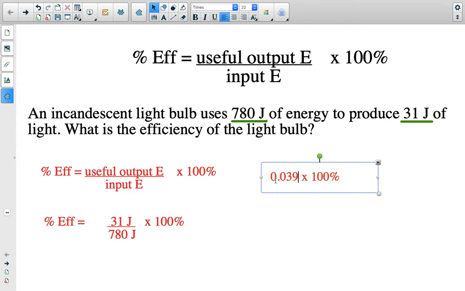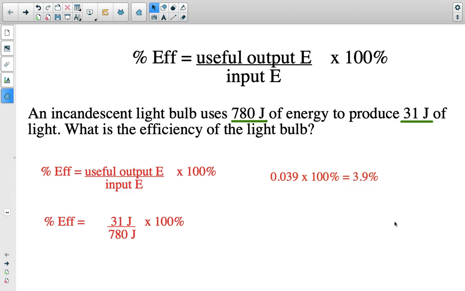I'm just going to round it there, and then I'm going to times that by 100. When I times that by 100, I'm going to get 3.9%. So that means this light bulb has a 3.9% efficiency. Very inefficient. You can tell by that. So that's how I use the formula here. That's as easy as it gets.